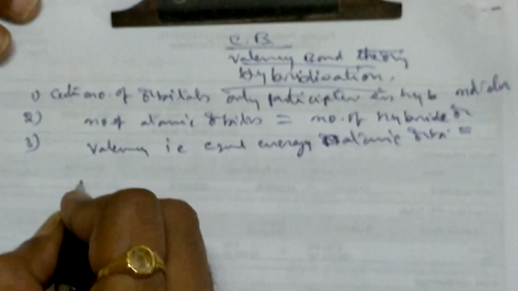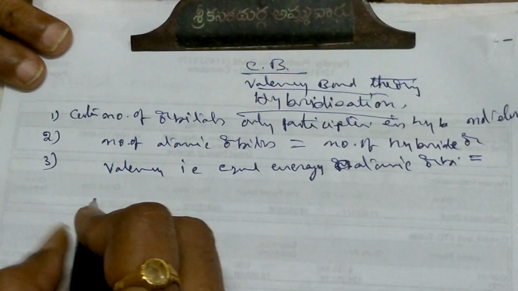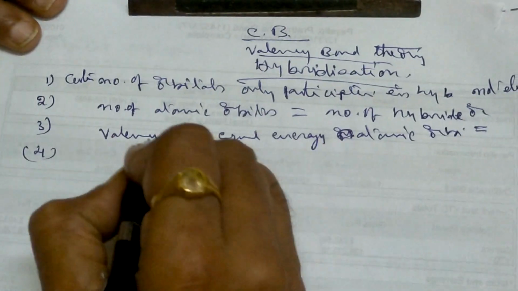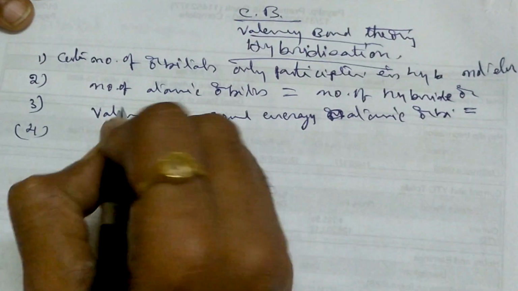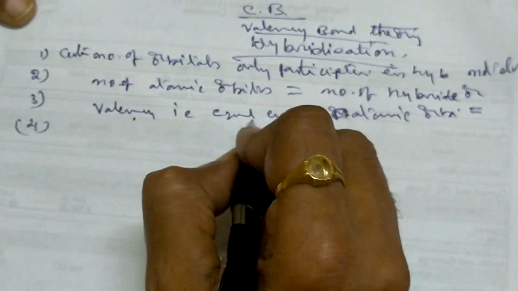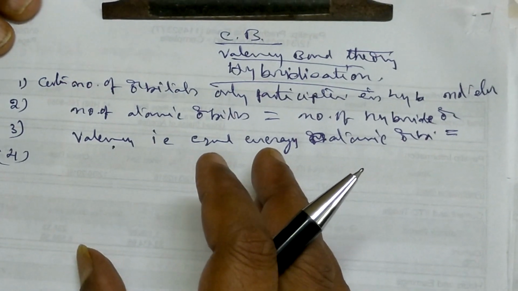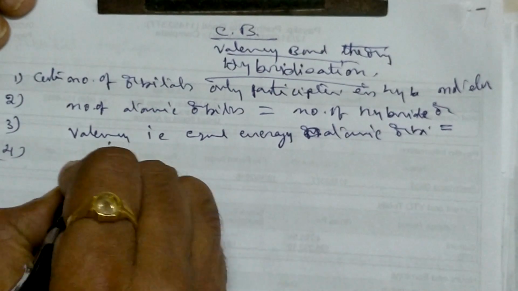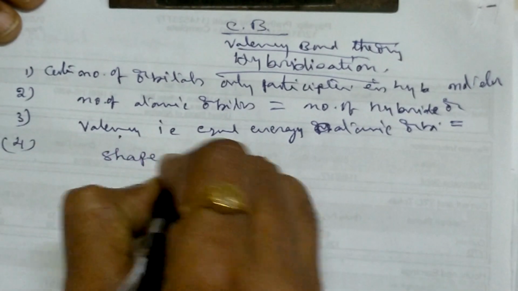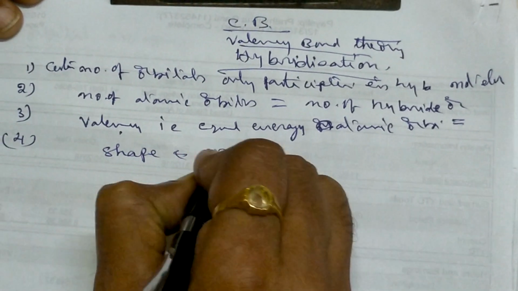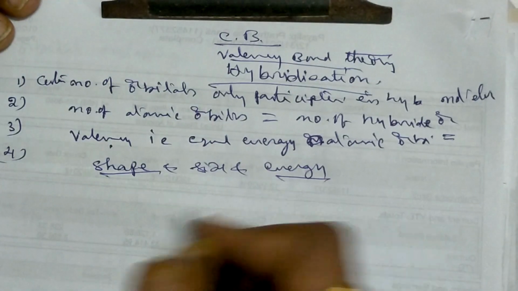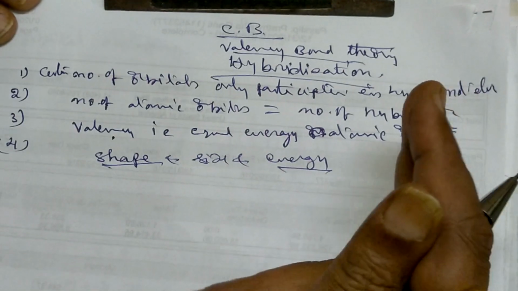Then whatever hybrid orbitals are formed, suppose 4 atomic orbitals, s, p, p, d, like that, are mixed together, and 4 hybrid orbitals are formed. All the 4, that means all the equal number, will have the same shape, size and energy.